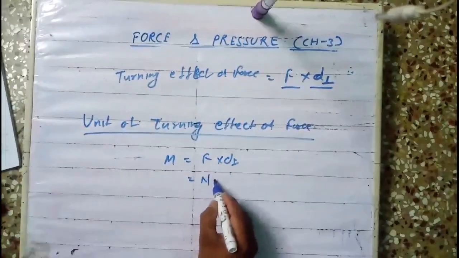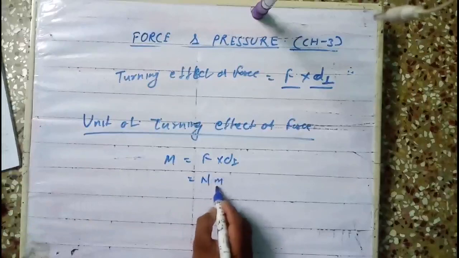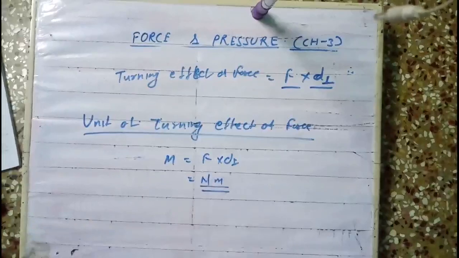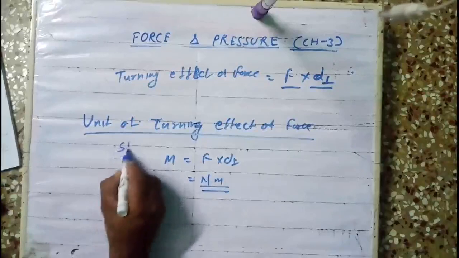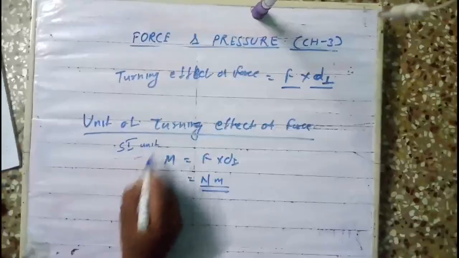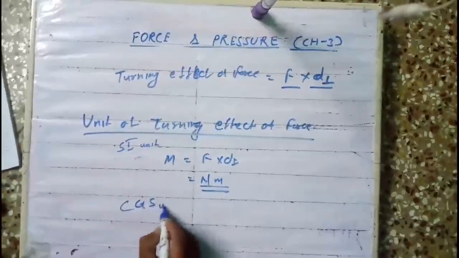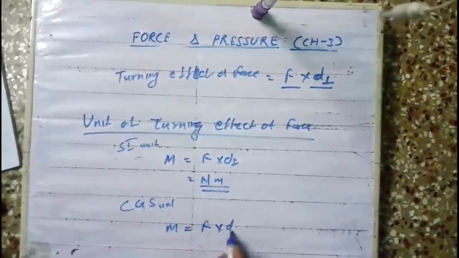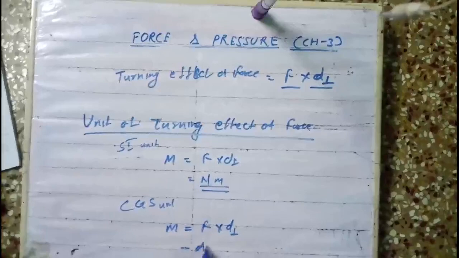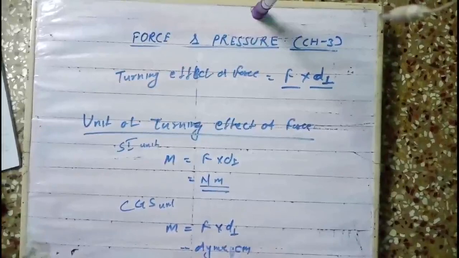What is the SI unit of distance? Distance is meter. So Newton meter is the SI unit of turning effect of force. Similarly, now CGS unit. Same, moment is equal to force into distance. Force is dyne here. Distance is centimeter. Dyne centimeter. Clear?